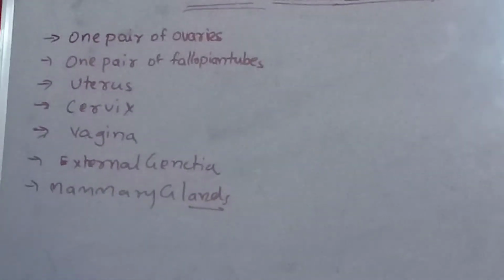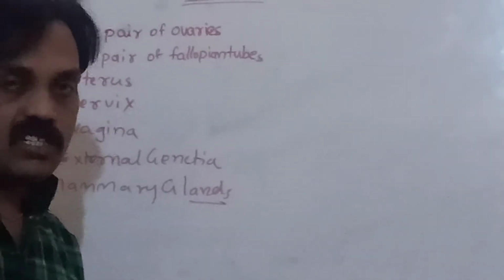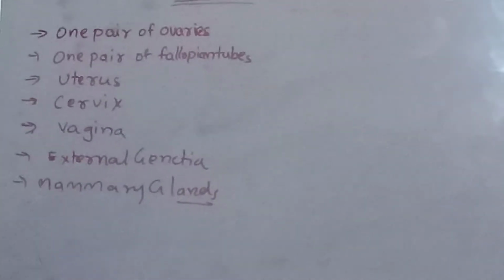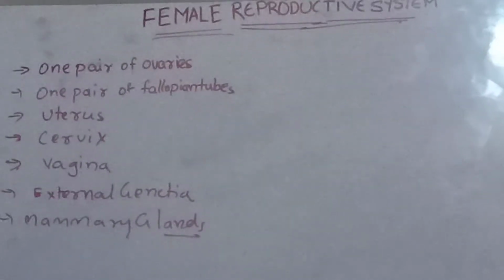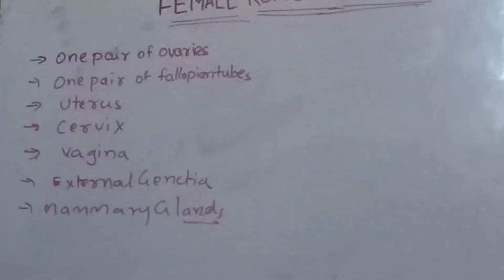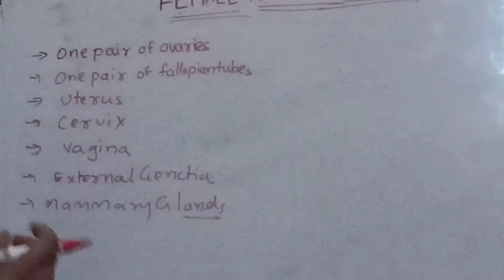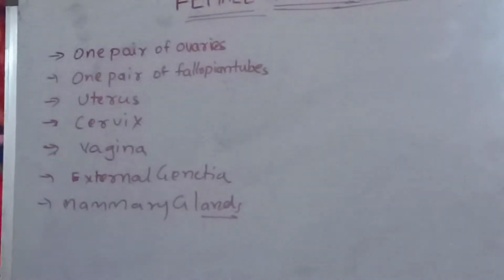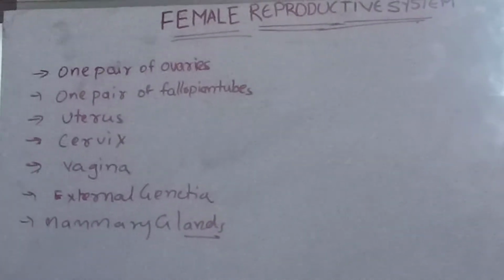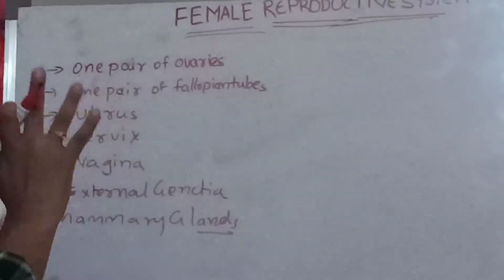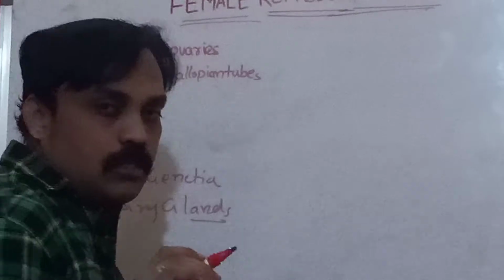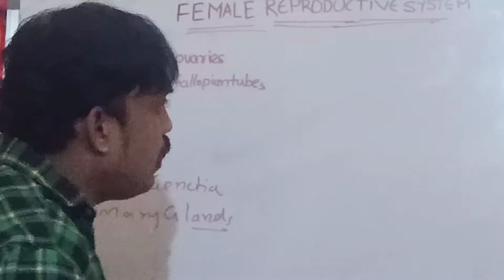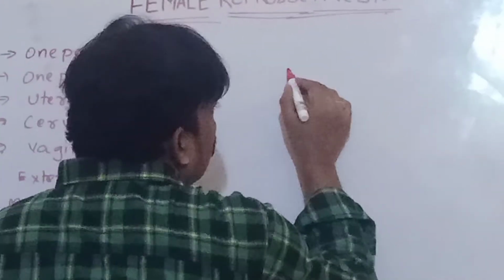Okay, in the female reproductive system, these parts we will observe. What are they? One pair of ovaries, one pair of fallopian tubes or oviducts, uterus, cervix, vagina, and also external genitalia. After that, mammary glands. These are the parts that make up the female reproductive system. Okay, how to draw the diagram of the female reproductive system easily? First of all,